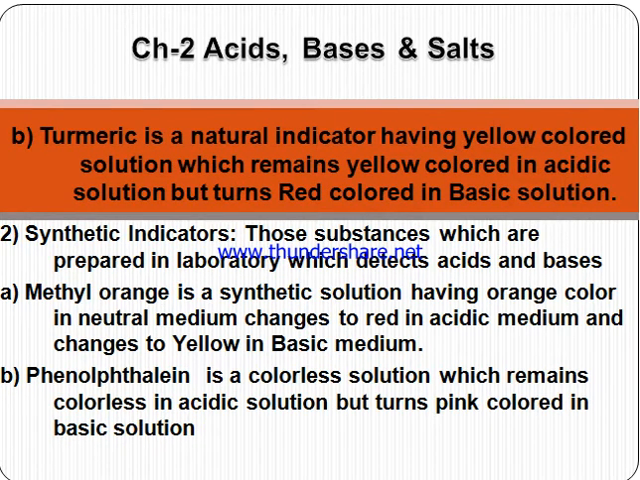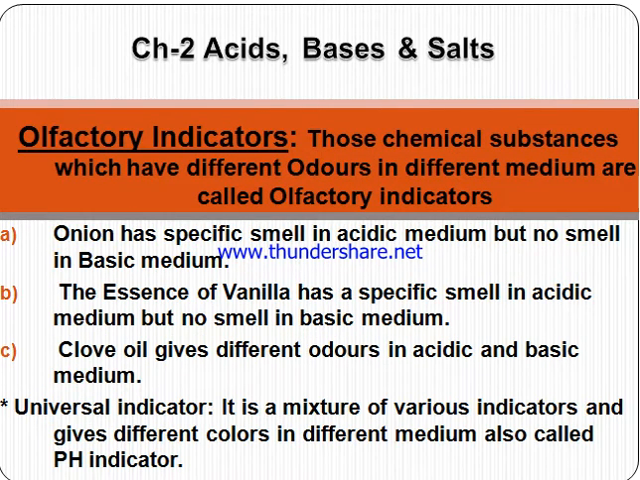Methyl orange is having orange color in neutral medium, red colored in acidic medium, and yellow colored in basic medium. Phenolphthalein, a very important indicator we are using. Phenolphthalein is a colorless solution, remains colorless in acidic solution but pink colored in the basic solution.